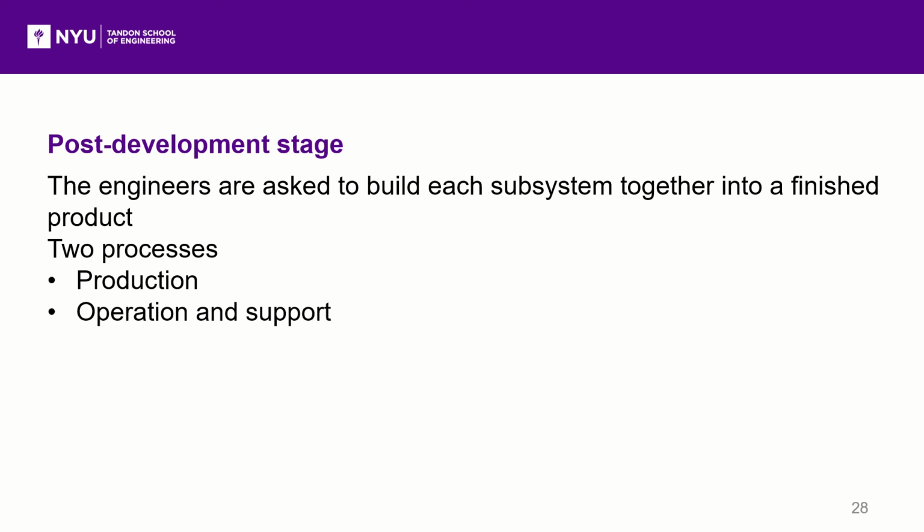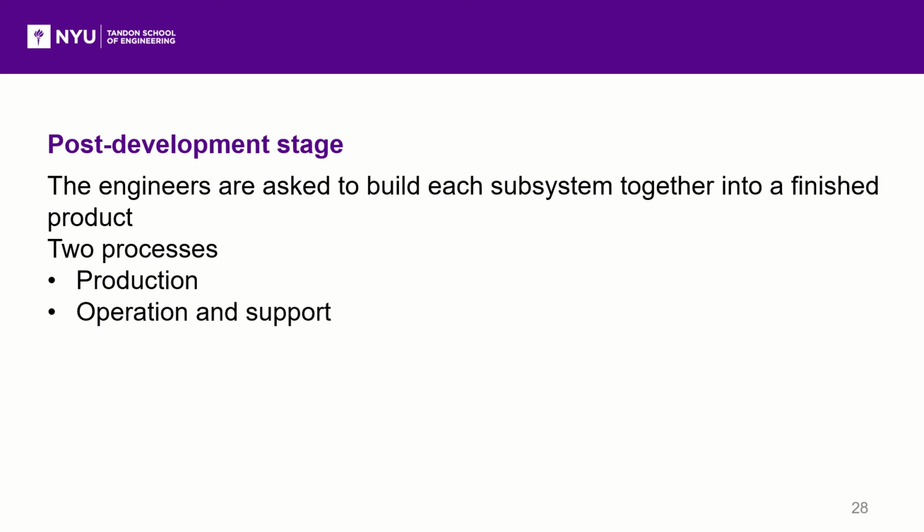After the engineering development stage, the last stage needs to be mentioned. This stage is based on the stage of concept development and engineering stage. It is called the post-development stage. At this stage, the designing job is almost done. The engineers are asked to build each subsystem together into a finished product.